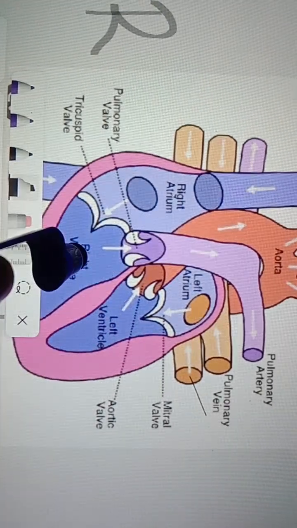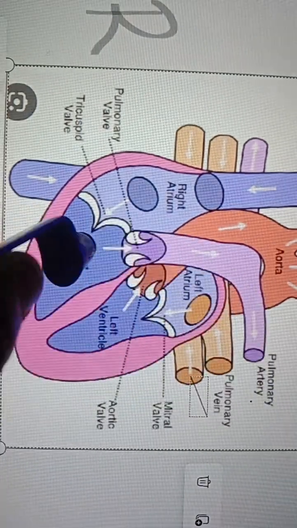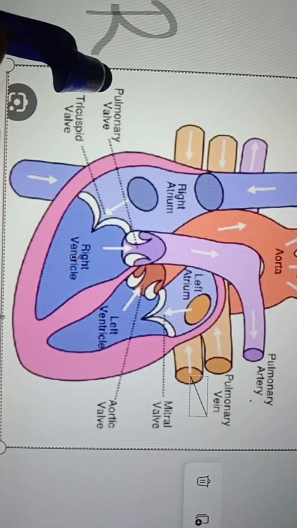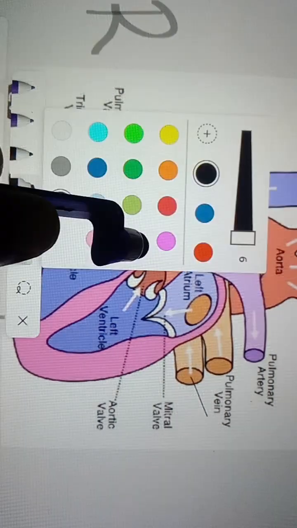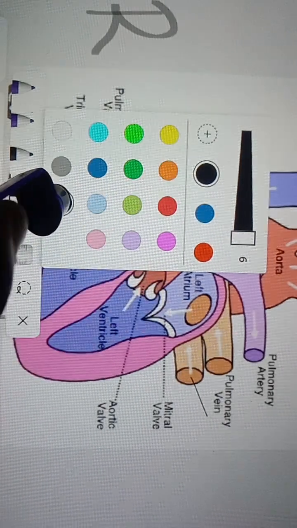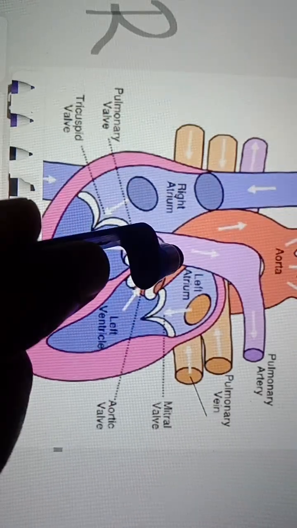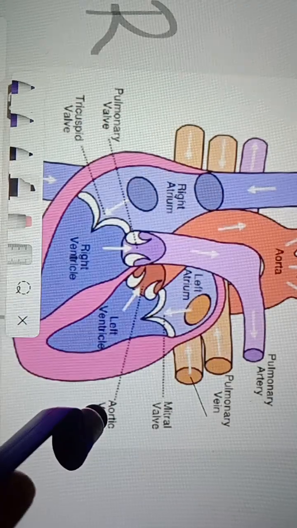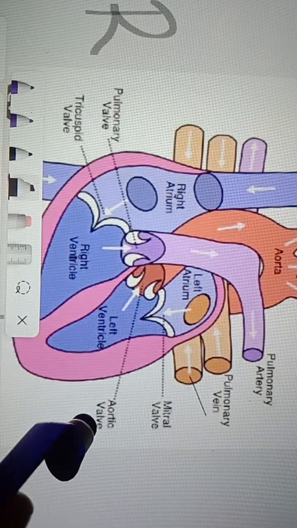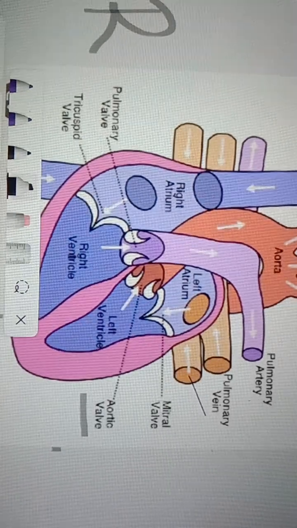Between the right ventricle and pulmonary artery, we have one pulmonary valve present. Between these two, the right ventricle and pulmonary artery, that is the pulmonary valve. The aortic valve is also named the systemic valve. In our book, it is the systemic valve.